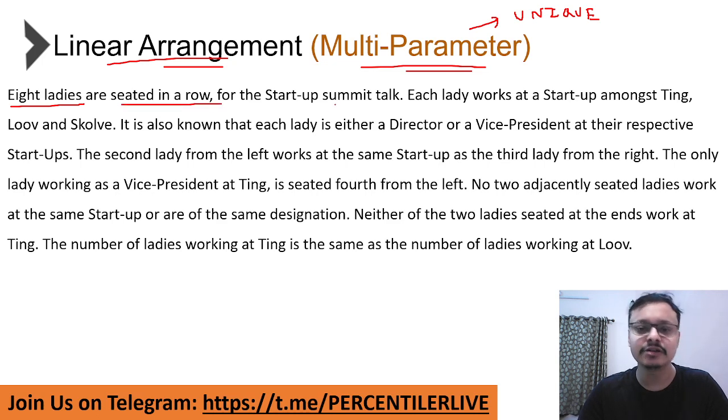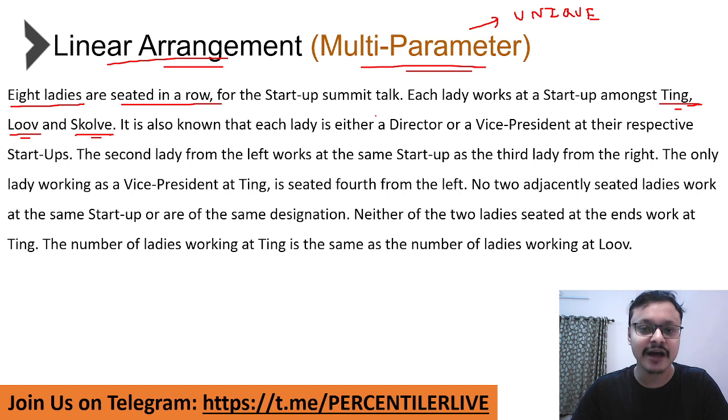8 ladies are seated in a row. Each of them works at a different startup amongst Ting, Louvre and Skolv. So 8 ladies, they're working at a startup amongst Ting, Louvre and Skolv. Which means some people are working at Ting, some are working at Louvre, some are working at Skolv. Obviously, everybody cannot be at a unique startup because there are 8 people and there are only 3 startups available. So what I need to do is identify the breakup of the 8 ladies, how many are working at Ting, how many are working at Louvre, and how many of them are working at Skolv.